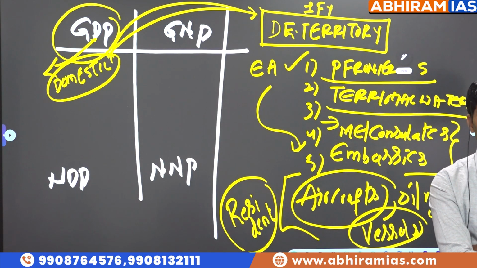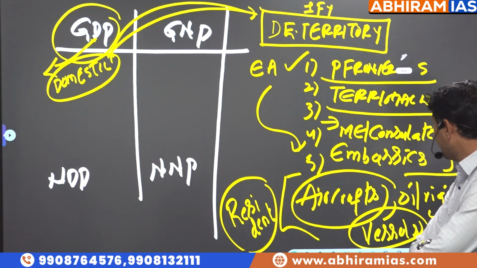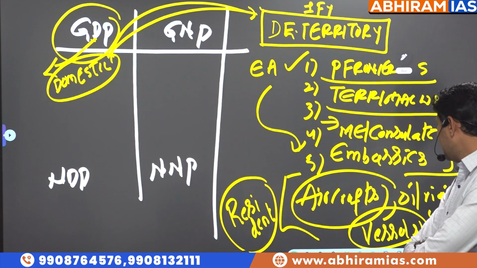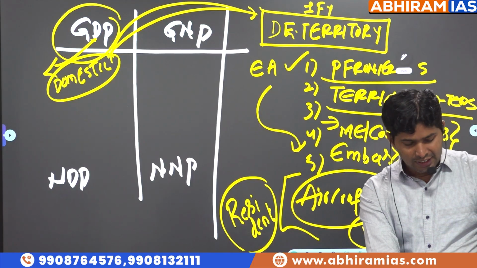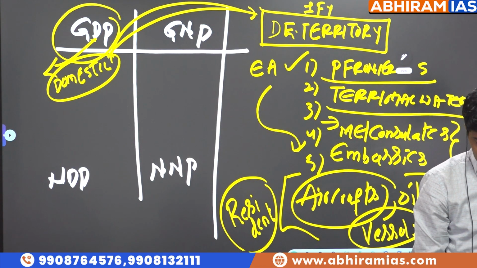There is diplomacy, embassy. Fourth, in case of aircrafts, in case of vessels, in case of oil rigs, if the owner of them is resident for that financial year, that is called domestic economic territory.